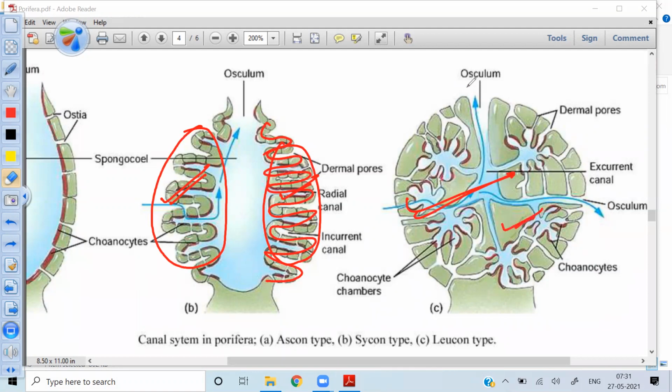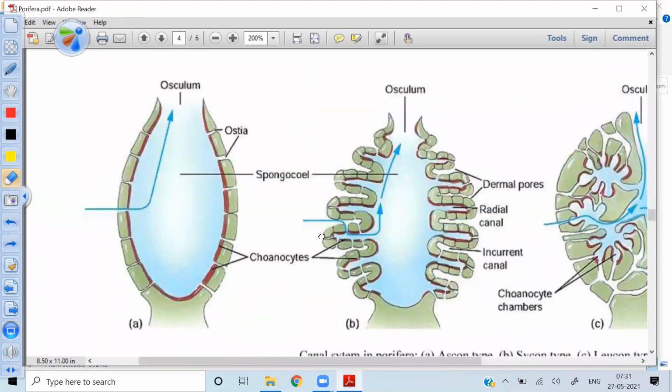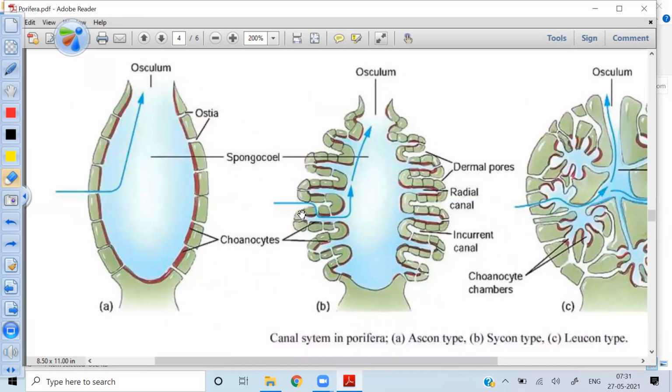So this is not in your course actually. I'm showing the figure just for your idea. Canal system, what is the canal system? What is the path? Only the path changes. We are giving the names of different sites, different regions. Okay, so this is the Ascon type.